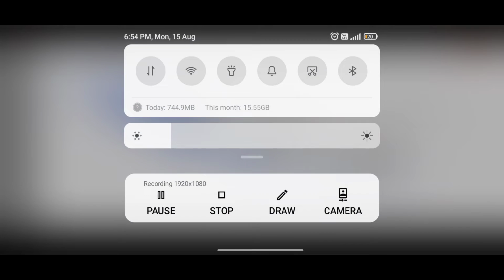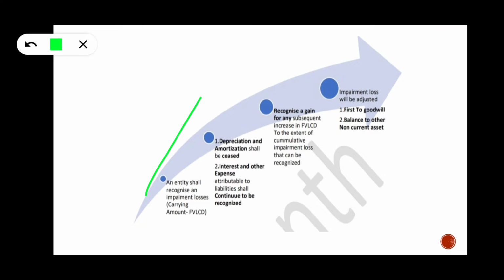First of all, an entity shall recognize an impairment loss when it is held for sale. Second, depreciation and amortization will be ceased from the date when a non-current asset is held for sale. That means, in the given example, the car owner should cease depreciation on 31st August 2019. And second, interest and expense attributable to liabilities shall continue to be recognized.